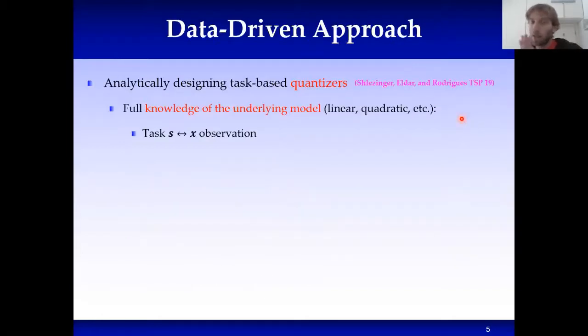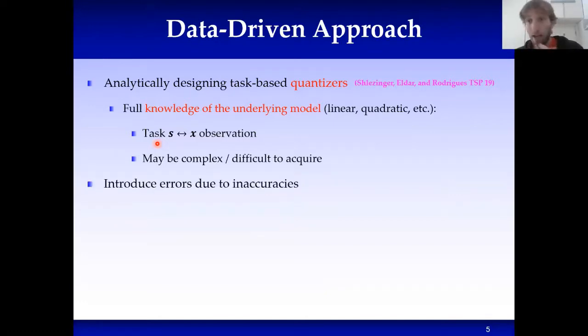Still, analytically designing analog to digital quantizers is a challenging task. First, it requires full knowledge of the underlying model relating the observation and the task. We had a different result for the linear model, a different result for the quadratic model. And this may be complex in some cases. The statistical relationship may not yield such a nice analytically tractable form. And if we do not know it, or we have some estimation errors of the underlying model, then it will inevitably introduce errors.